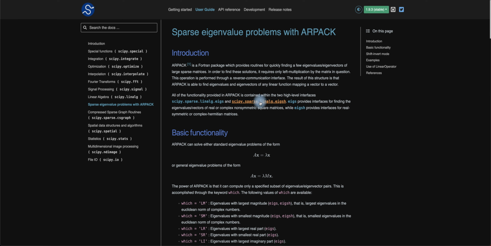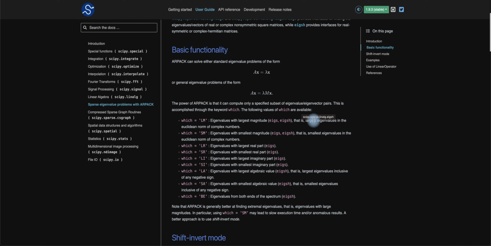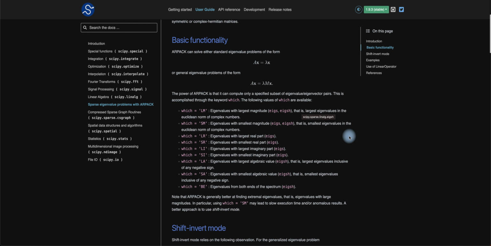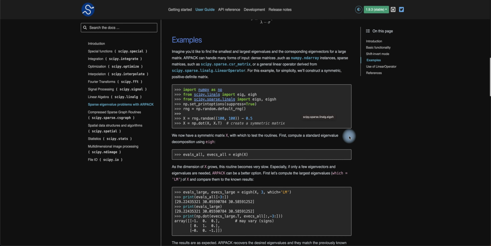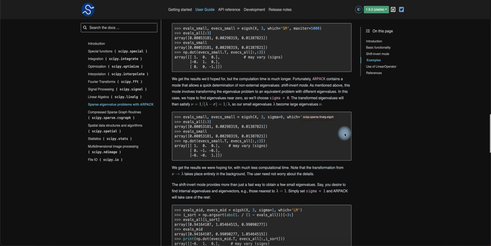They have two high-level interfaces, scipy.sparse.linalg.eigs and scipy.sparse.linalg.svds, providing an interface to find the eigenvalues and values of real or complex non-symmetric square matrices, while eigsh provides interfaces for real symmetric or complex Hermitian matrices. And I don't want to take too long digging into all these things below. You can definitely try and look at this stuff on your own to figure it out.